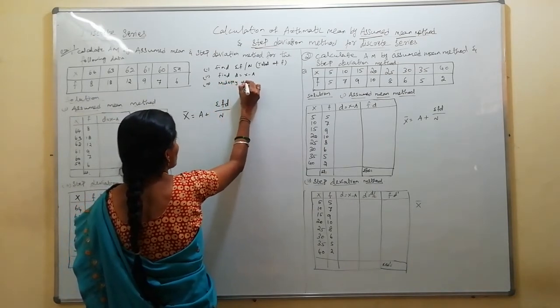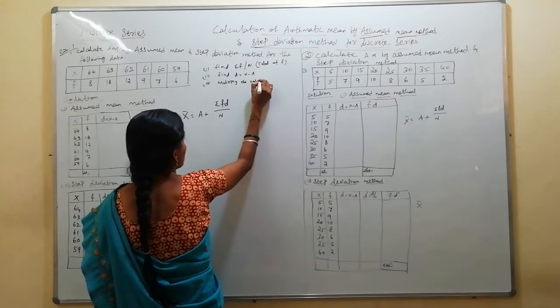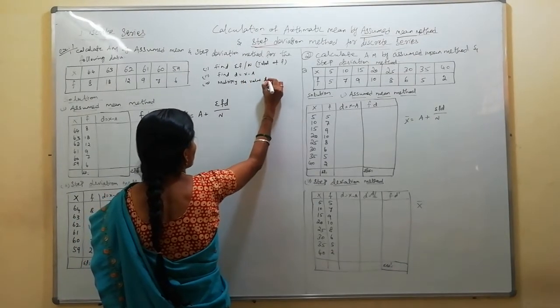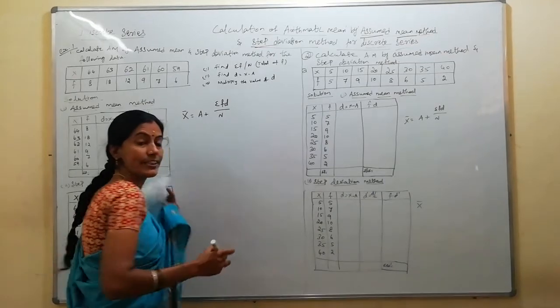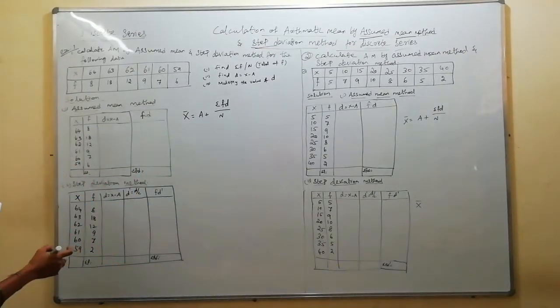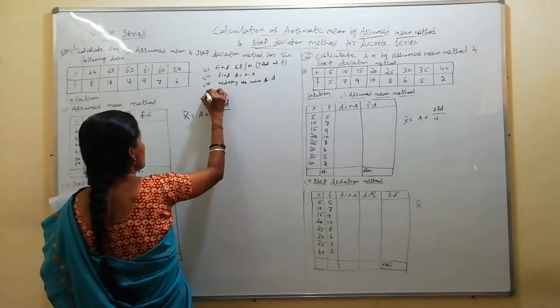Multiply the values f into d. Frequency into deviation from the x. Okay. Next, at last, fourth step, what you will do?